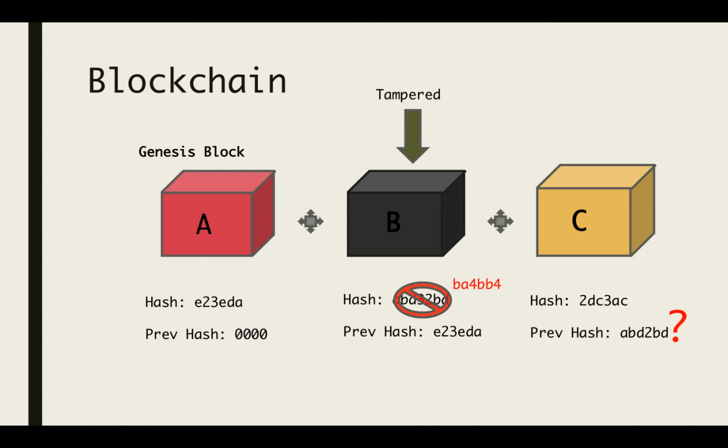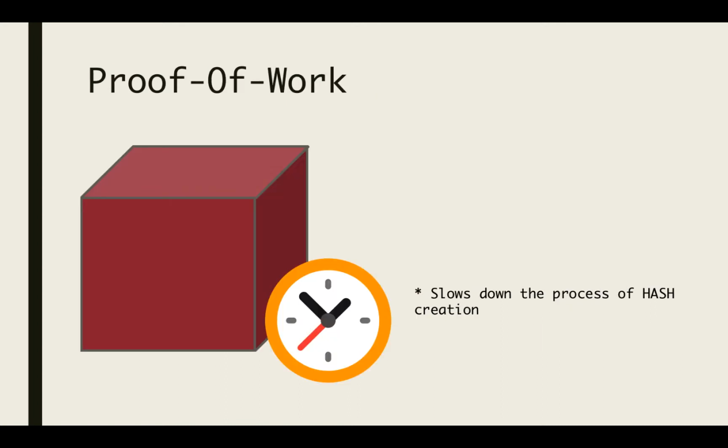Hackers can use powerful machines to regenerate the hash and compute all other hashes in the chain. So in order to mitigate this, blockchain has a concept called proof of work. Proof of work is a process where the creation of hash for each block is slowed down and the time varies from blockchain network to network.